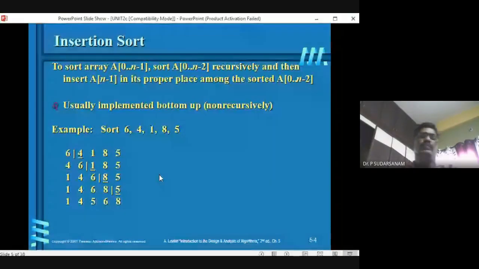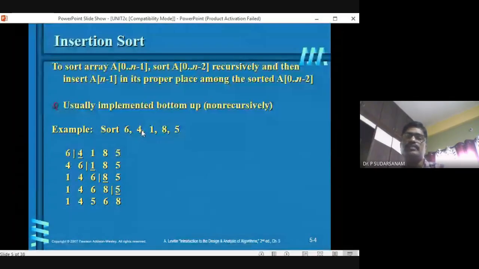The example to solve is 6 4 1 8 5. Here, 6 is the first number you take. The first number you cannot compare with any number, it is sorted already. The second number you take and compare with the previous numbers.